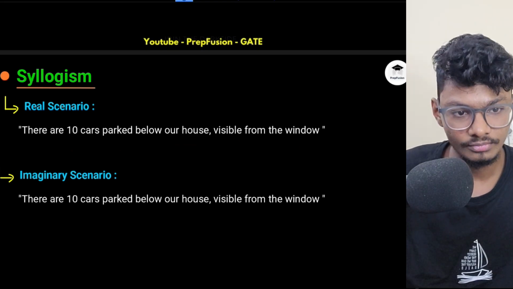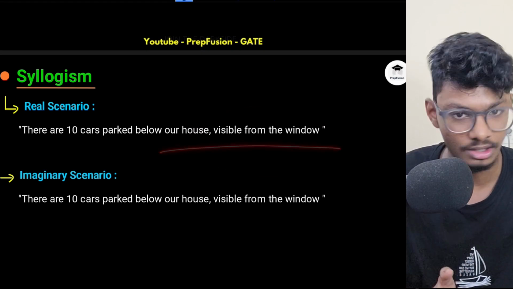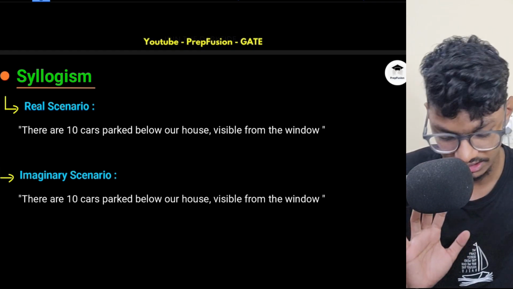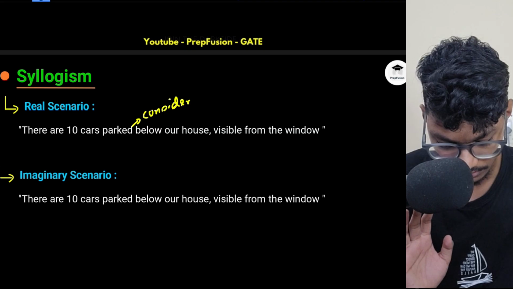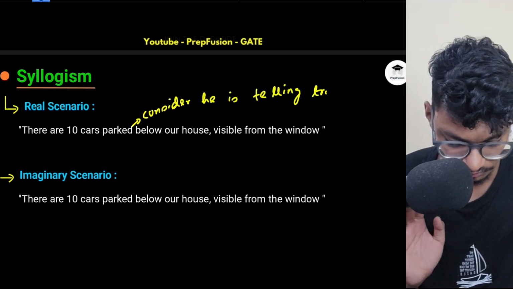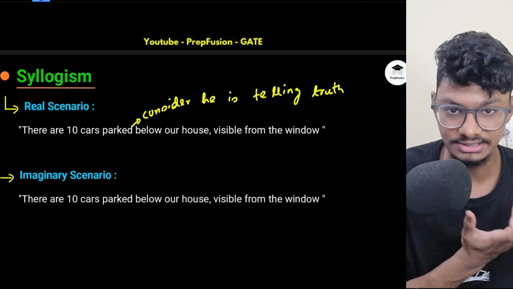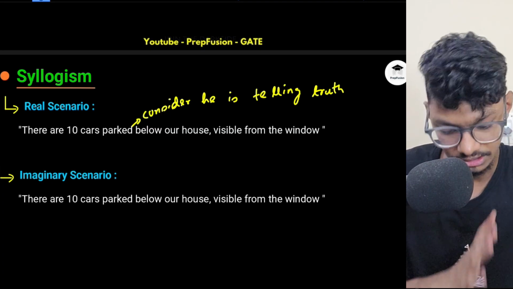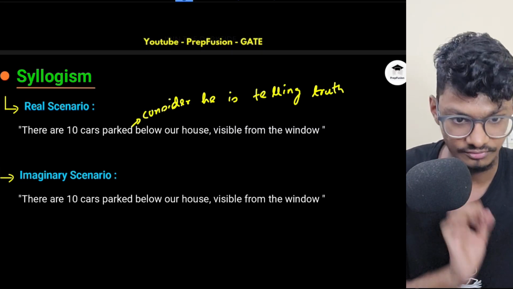So he is surely saying that there are 10 cars from our house. This is a real scenario. You have to assume that he is telling the truth. Always consider he is telling the truth. Now what does it say? If I ask how many cars are parked, 10 cars. He can say confirmed that there are 10 cars parked below, visible from the window.